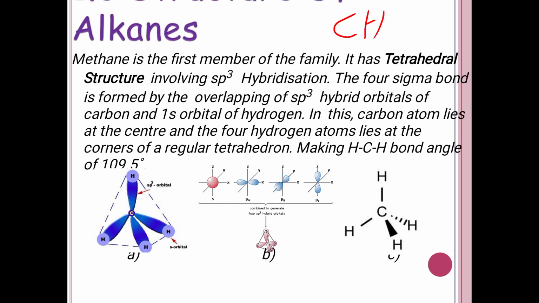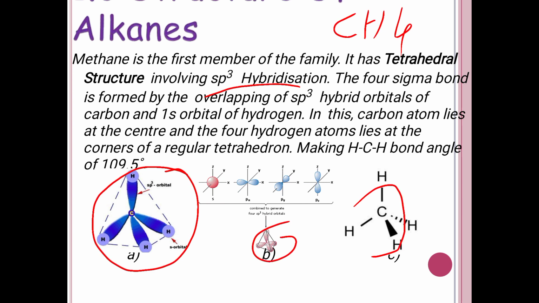It has a tetrahedral structure, and we know that for a tetrahedral structure the hybridization is sp3. These are the representations of alkanes.